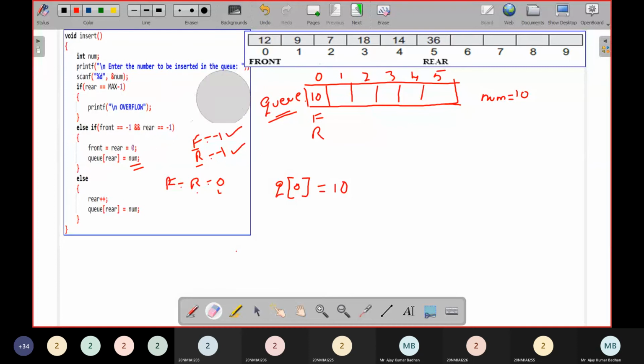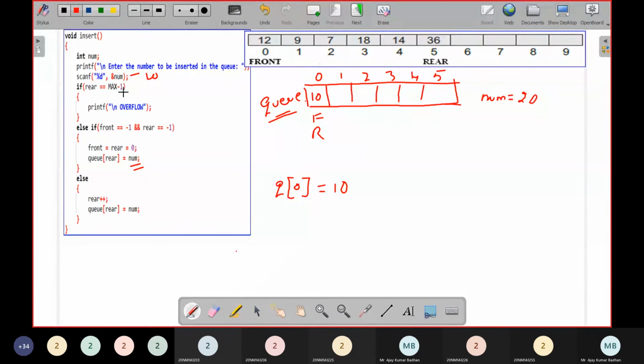Let's take another one now. I want to insert one more element. This time I want to change this number and insert another number, 20. Same process. The number you got here is 20. Now rear, what is the value of rear right now? 0. What about front? 0.